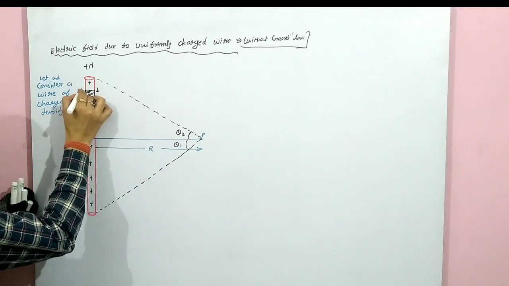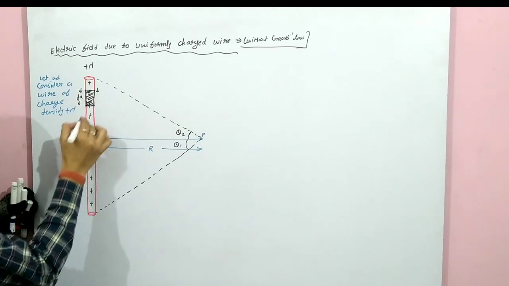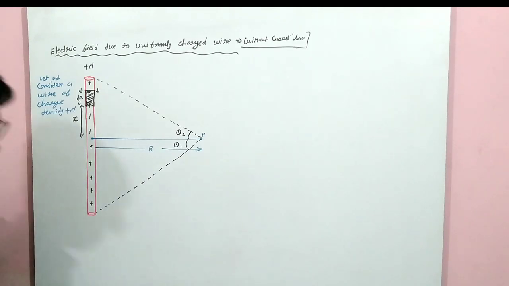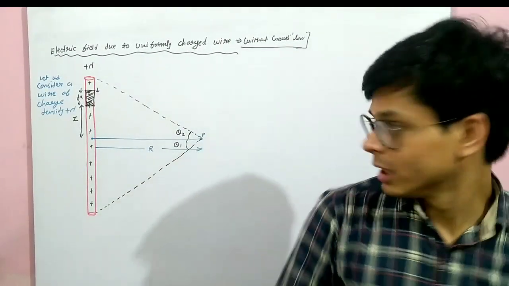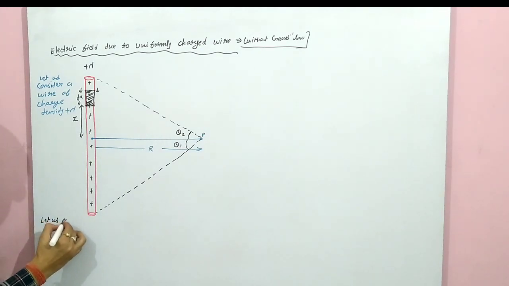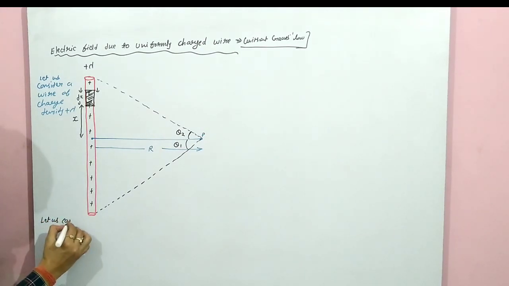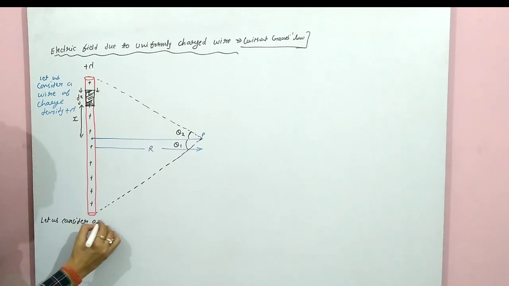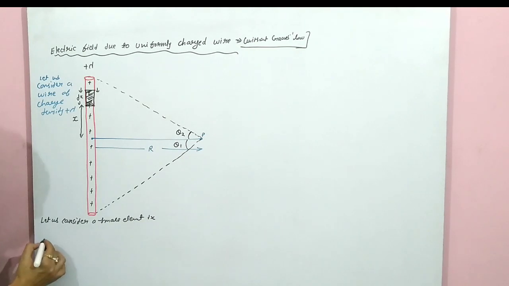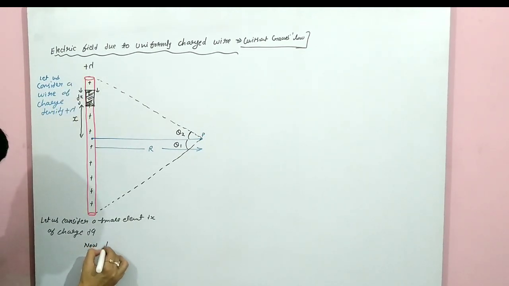It is dx, at a distance x from the center. So we will write: let us consider a small element dx of charge dq.